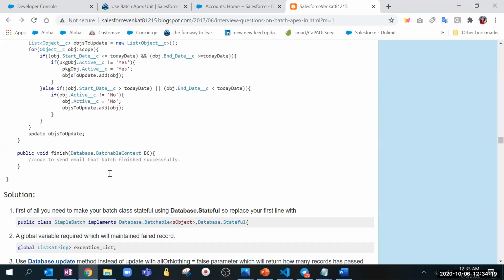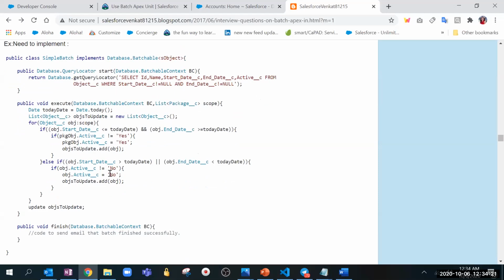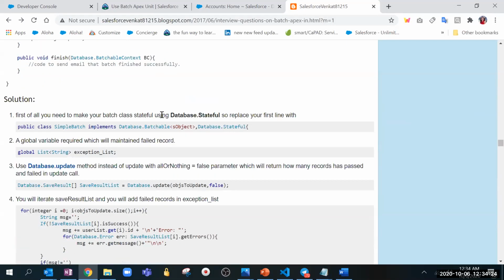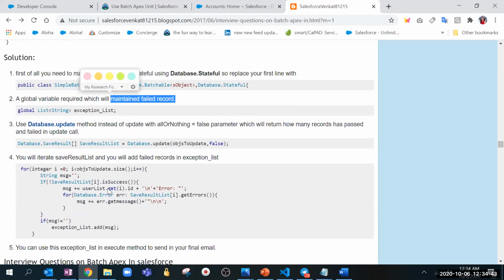So see, this is very important actually. They are saying that we can do it using Database.Stateful. Because of that, we will be implementing Database.Stateful in the implements clause. Then we will be maintaining the failed records using a global variable, and because of that we will have the results. That's how we will be able to maintain the failed results to check the errors. Okay. Yeah, this one is very important in terms of interviews.